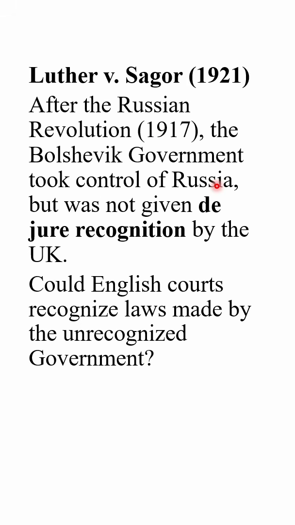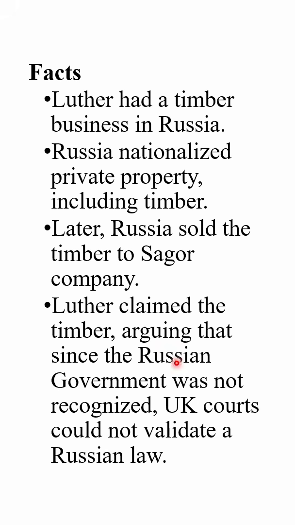After the Russian Revolution in the year 1917, the Bolshevik government controlled the Russian government. At the time, the Russian government was not given de jure recognition by the UK government. It was only given de facto recognition. After the Russian Revolution, the Russian government nationalized private properties in Russia, including timber.